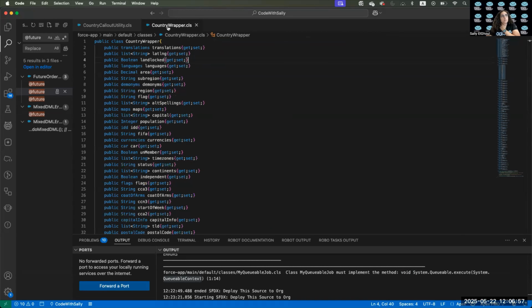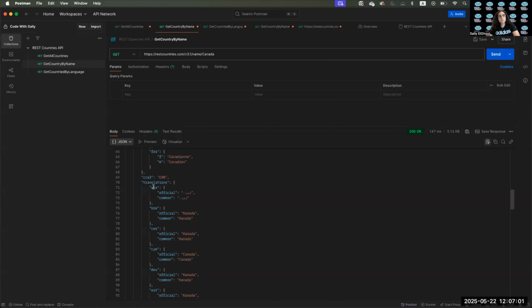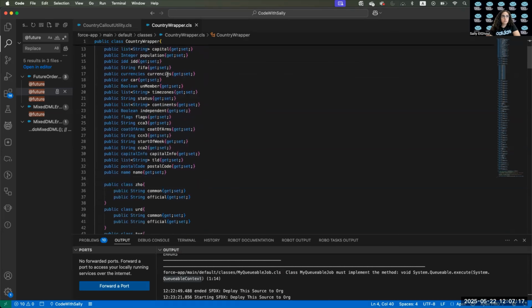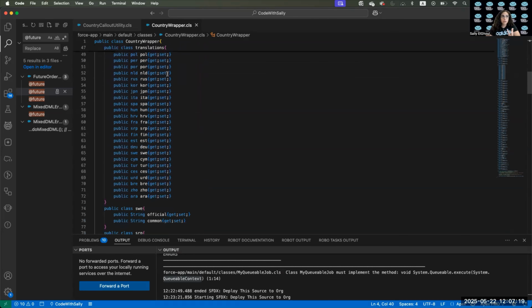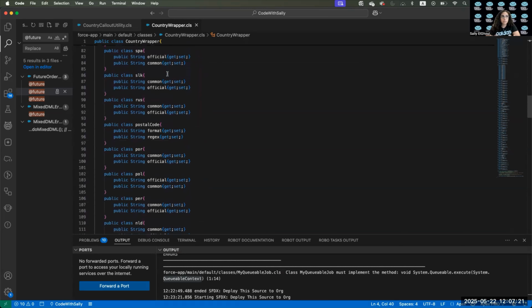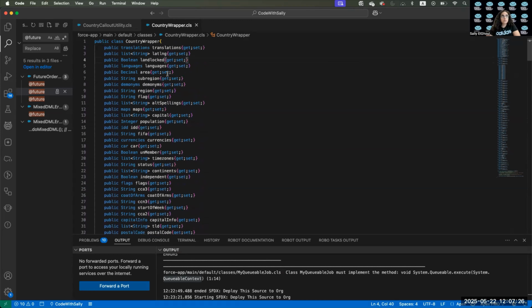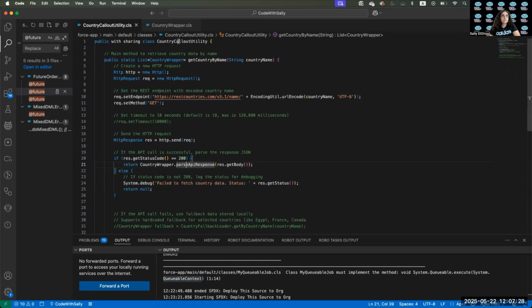And at the time, what I did is I took a sample of the response I'm getting here to ChatGPT or any other AI tool you are using, and I gave it the sample for the response, and I requested it to give me a wrapper class. And that resulted in that huge class with subclasses and parameters matching what we have in the JSON. If we run it, let's run it quickly together.